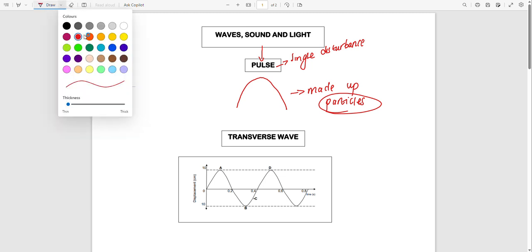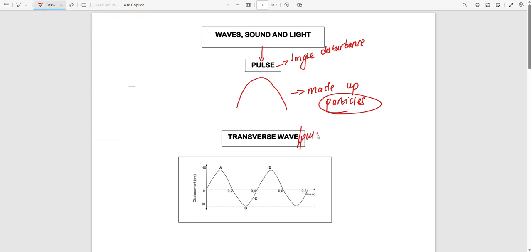So let us proceed. Let us go to a transverse wave, or we can say a transverse pulse. A transverse pulse is the pulse whereby the particles move perpendicular to the direction of motion. Here is an example of a transverse wave. Let us say we have this transverse wave, and the direction of this transverse wave is going like this. It is moving to the right.